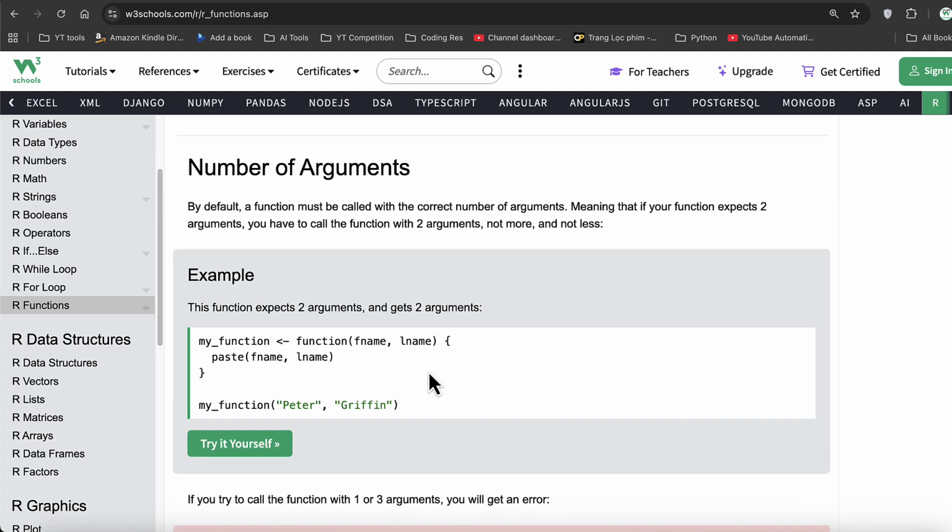Okay, so as I said, you can pass multiple arguments as well. So here we are passing multiple arguments. We are saying fname, comma, lname, meaning that we're telling it, hey, this function has 2 parameters. Because we have specified 2 parameters here, when we call the function, I have to ensure that I do pass it 2 arguments.